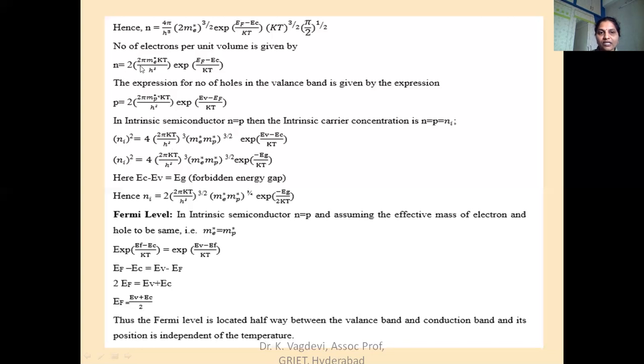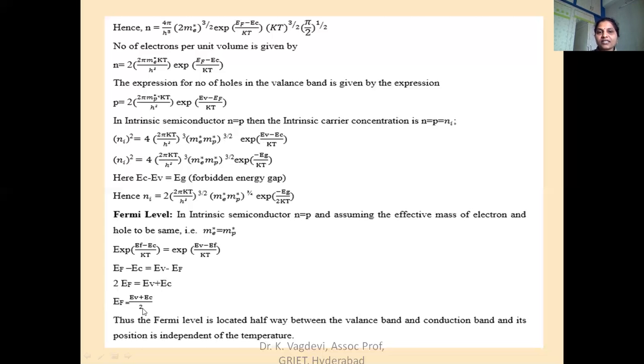Equating these two expressions, we get EF minus EC is equal to EV minus EF. So 2 EF is equal to EV plus EC, so EF is equal to EC plus EV by 2. The rest of the expression becomes 0 because kT at T equal to 0 Kelvin is 0. So at T equal to 0 Kelvin, EF is equal to EC plus EV by 2.